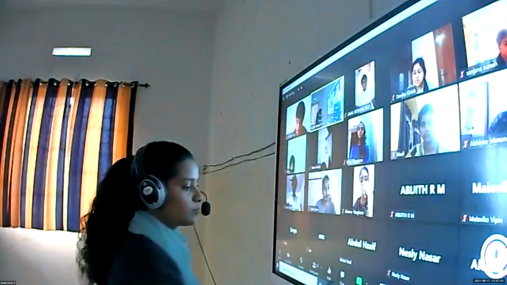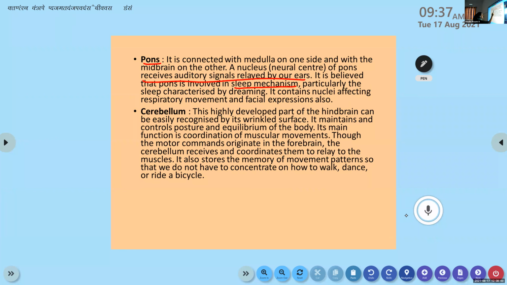There are studies which prove that pons has a role in these sleep mechanisms, especially the ones in which dreams are involved. It contains nuclei affecting respiratory movement and facial expression also. So here you can see four main functions in which pons is involved: it receives auditory signals, then the sleep mechanism, then respiratory movement, and facial expressions.